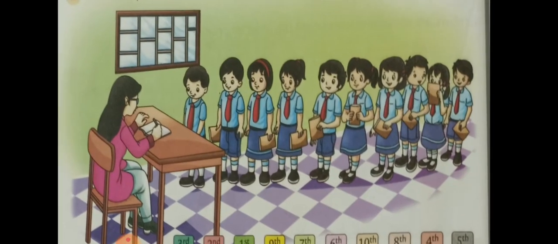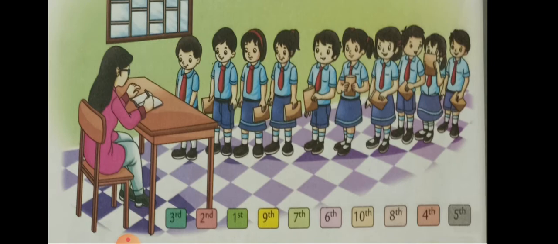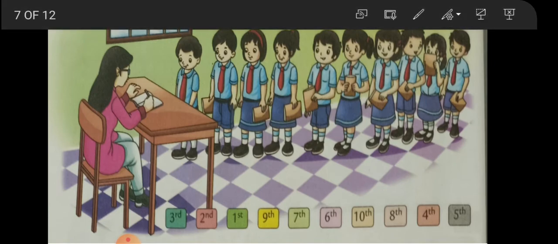Now here we have to match. Let us match. This is also very interesting. Now who is in the third place? Third. See, the total number of children is 10. We have to match with the position.